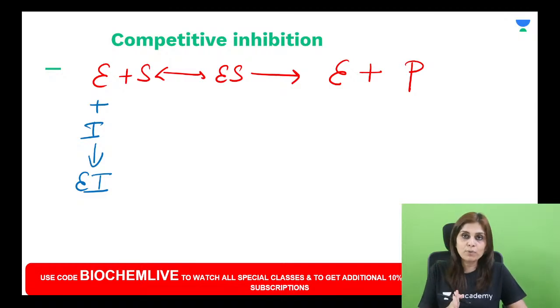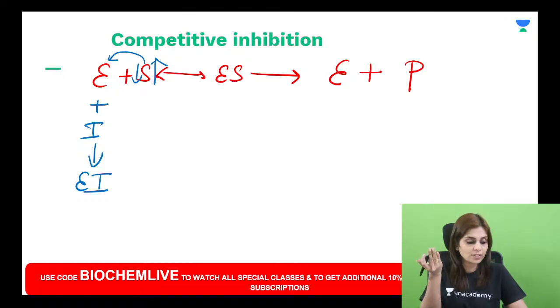And in this type of inhibition, all that is maximally happening is that the probability that the substrate goes and binds to enzyme is reduced. If it is just a reduction in the probability, can you tell me what will happen when you increase the substrate concentration? It is just a reduction in the probability. In that case, tell me what will happen when you increase the substrate concentration.